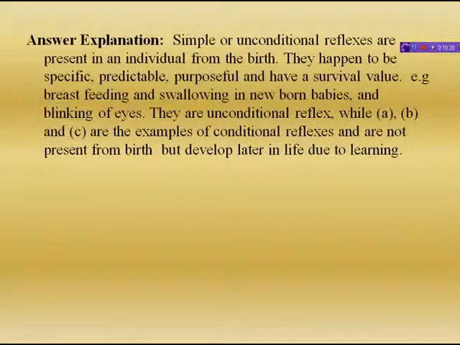Now, the answer explanation. Simple or unconditioned reflexes are present in an individual from birth. They happen to be specific, predictable, purposeful, and have survival value. For example, suckling and swallowing in newborn babies and blinking of eyes. They are unconditioned reflexes, while options A, B, and C are examples of conditioned reflexes and are not present from birth but develop later in life due to learning.